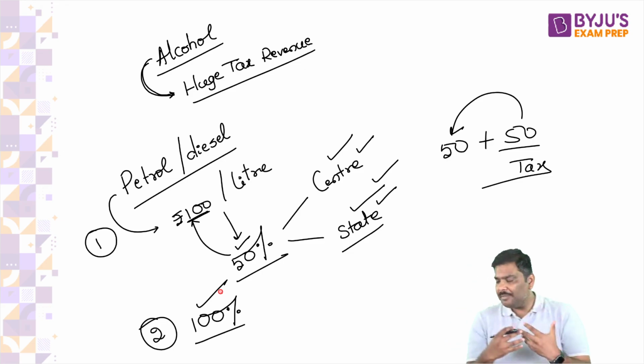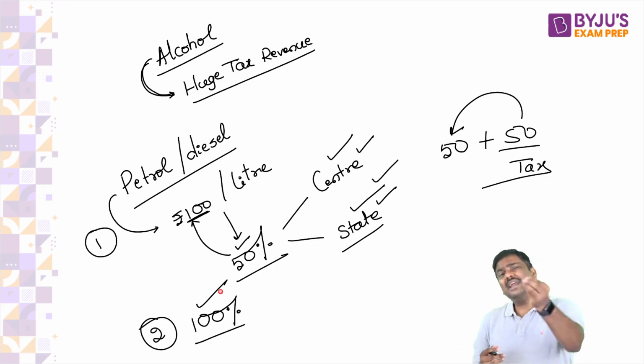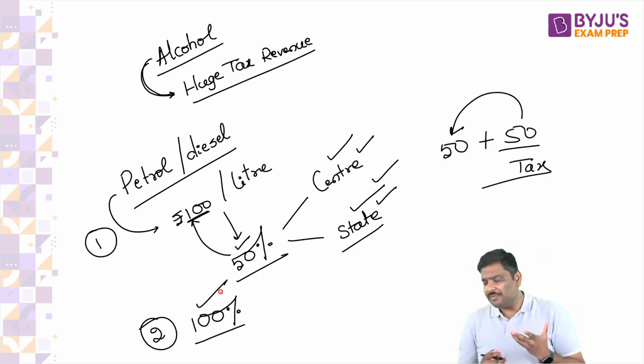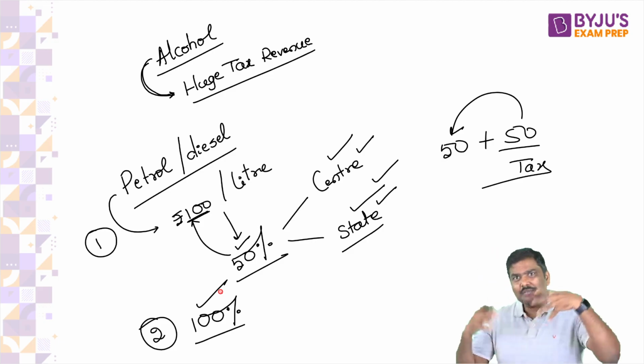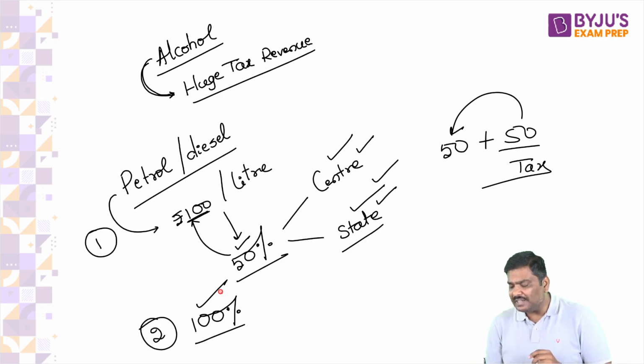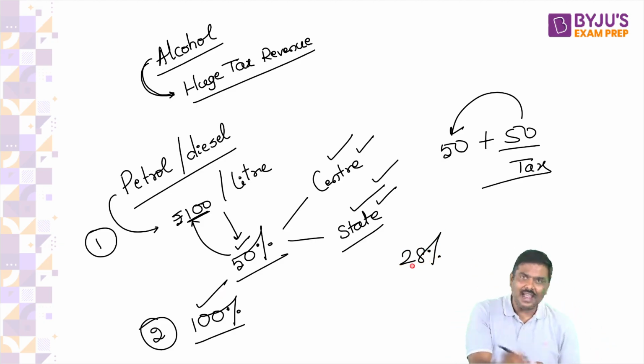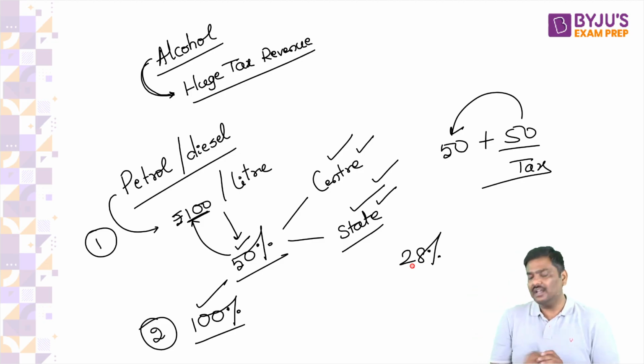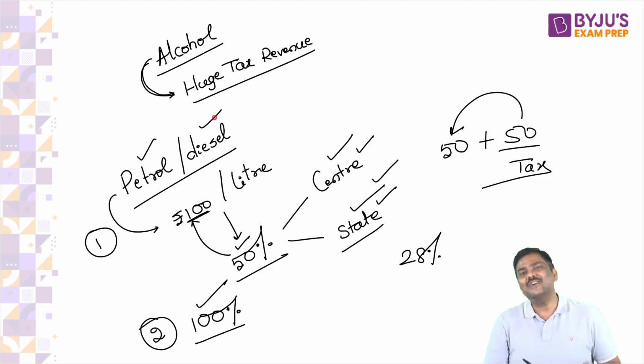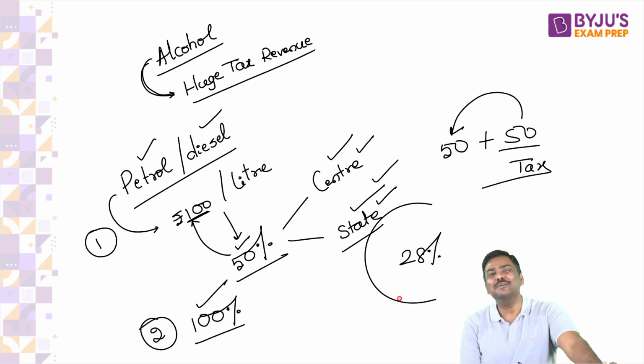Now, please tell me, what is the maximum rate under GST as of now? 28%. So have a look at this. If you bring petrol and diesel under GST, the maximum rate would be 28%.